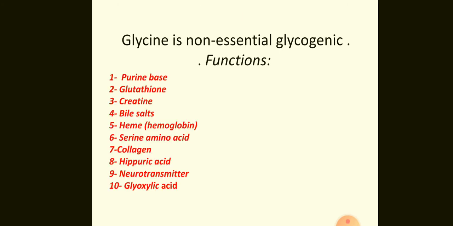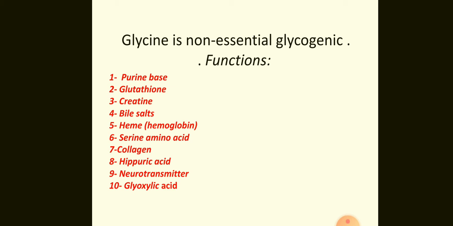Here now we are taking up today the amino acid glycine. Glycine is a non-essential amino acid. Non-essential amino acid means we have to discuss the pathway by which it is produced. Here, in the list of specialized products formed and functions, we have listed those compounds which are formed from glycine.